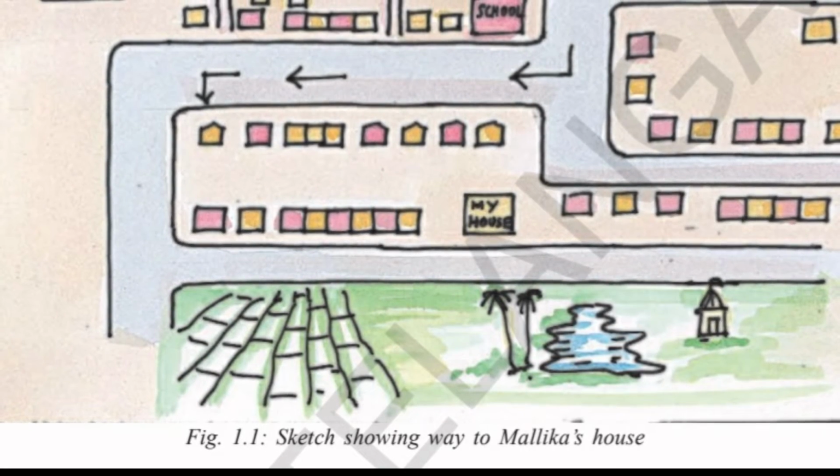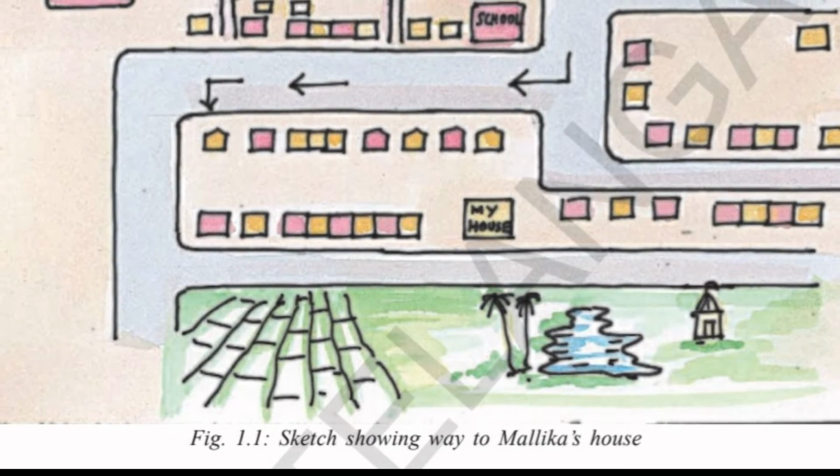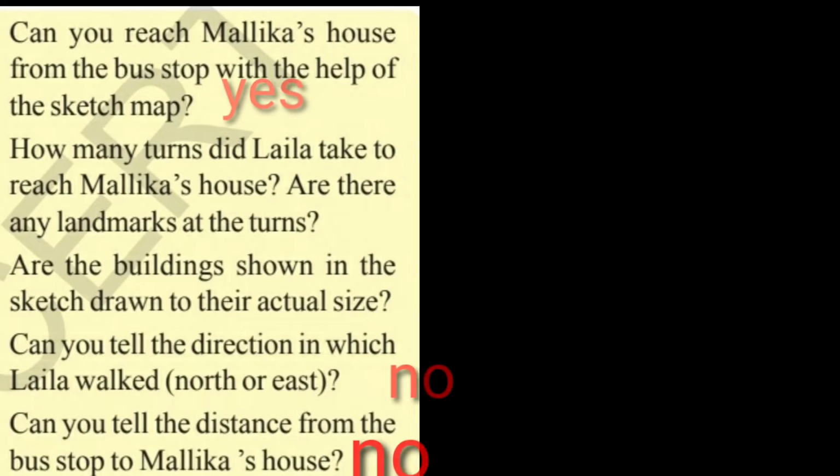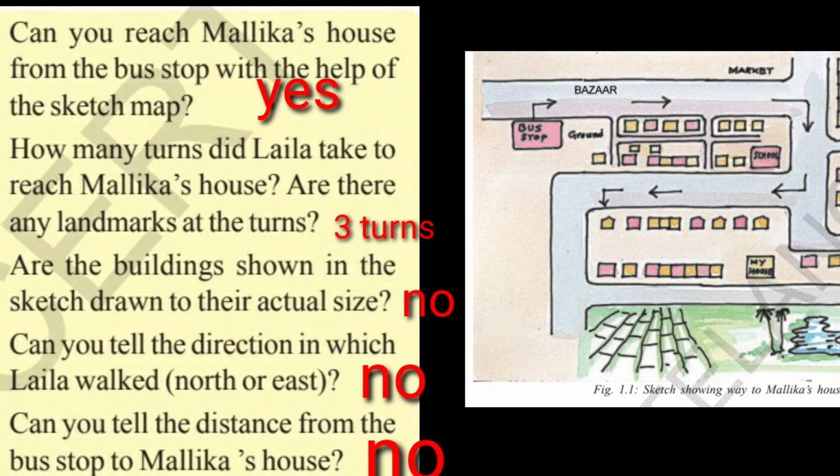Mallika was very happy about her friend's proposed visit. She sent the details of the location of her house with a sketch showing the way to Mallika's house. Listen to these questions. Can you reach Mallika's house from the bus stop with the help of the sketch map? Yes, you can. How many turns did Laila take to reach Mallika's house? She has taken 3 turns. You can see the arrow marks on the sketch map. Then, are there any landmarks at the turns? Yes, if you observe the sketch map, you can see bazaar, market, school, playground. So, these are all the landmarks.